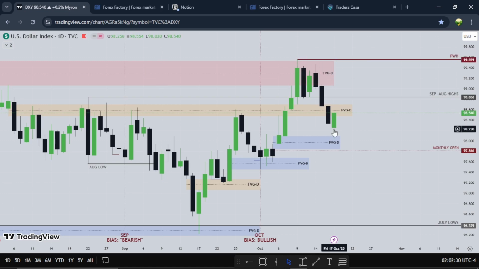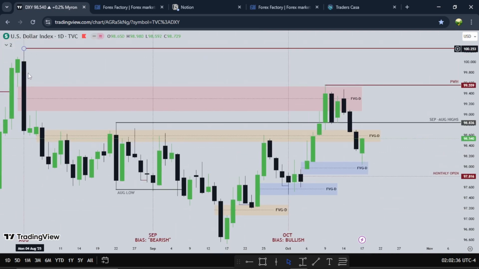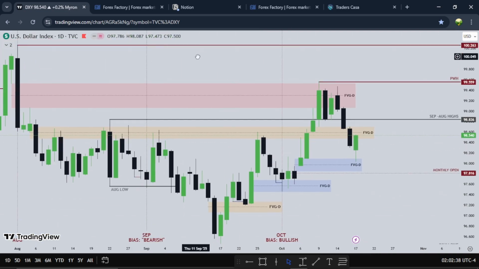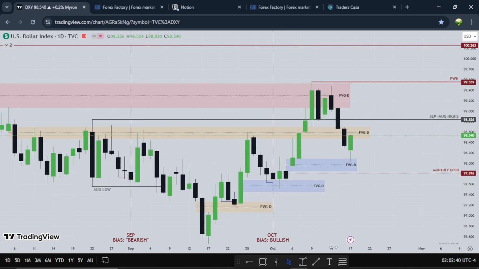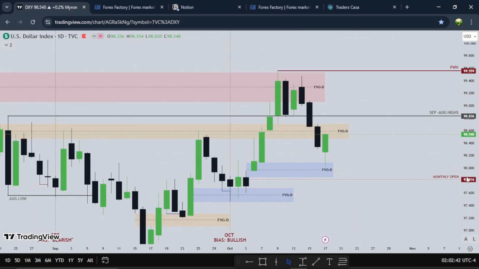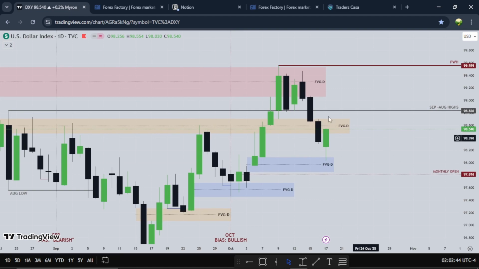The price wants to run these highs, and this fair value gap will be used as support to go higher. Then maybe we might reach this high. It's kind of far-fetched, but we'll see for the new week. So that's about that for the dollar for the week. It's a pretty bearish week on the dollar, as we see 3 consecutive days of lower prices on the dollar. And Friday we have retracement.